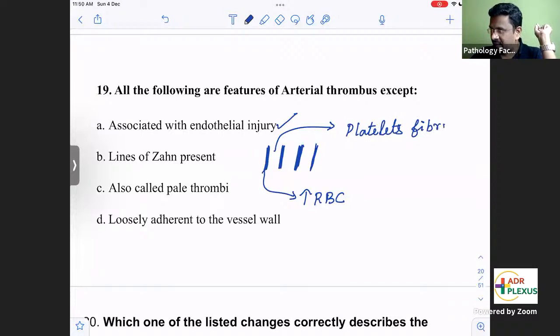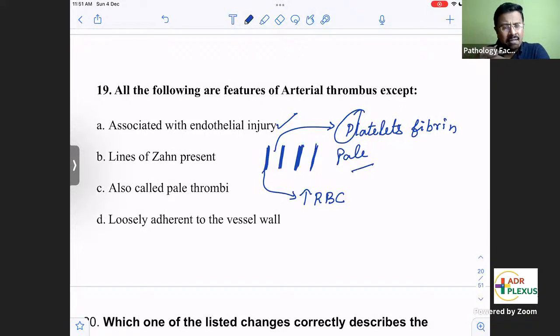So remember, pale for platelets. Lines of Zahn will be present in your arterial thrombus, with both dark areas as well as pale areas: platelets and fibrin in the pale area, and RBCs in the red areas.